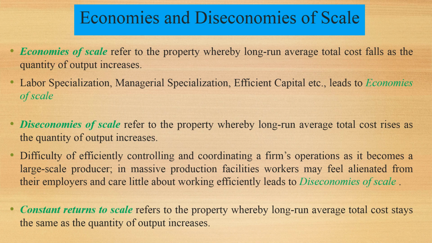Diseconomies of scale refer to the property whereby long run average total cost increases as the quantity of output increases. How do diseconomies of scale occur? The difficulty of efficiently controlling and coordinating a firm's operation as it becomes a larger scale producer. Similarly, in massive production facilities, workers may feel alienated from their employers and care little about working efficiently, which leads to diseconomies of scale. What are the major reasons of diseconomies of scale?